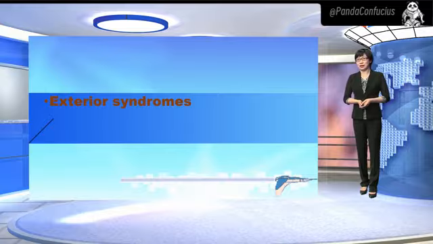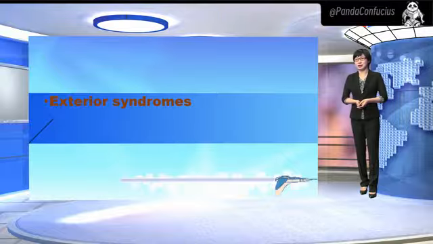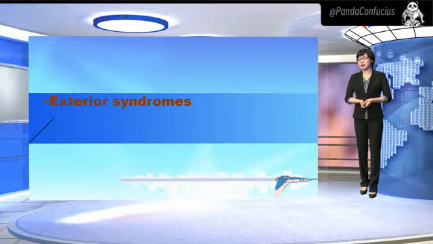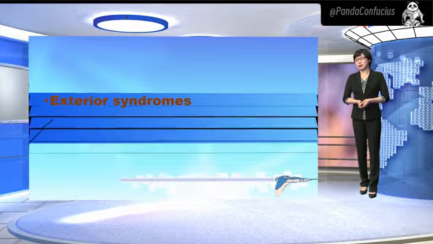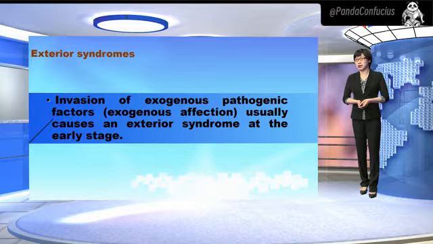Since the lungs are closely related to the body's surface, exterior syndromes may also include upper respiratory symptoms such as stuffy, running nose, sore throat, and coughing. According to the nature of exogenous pathogenic factors and the response of the human body, exterior syndromes can be classified into those involving exterior cold and those involving exterior heat.